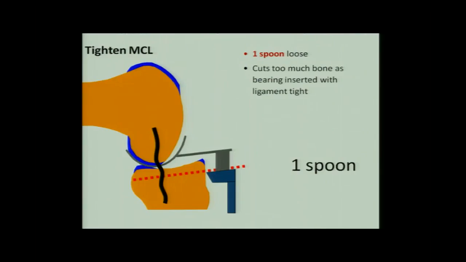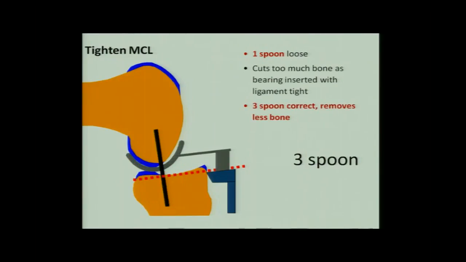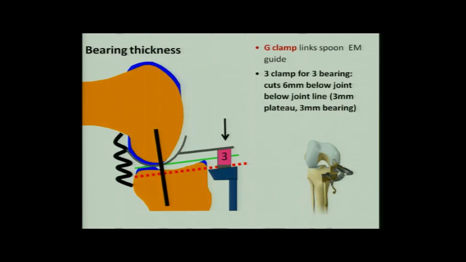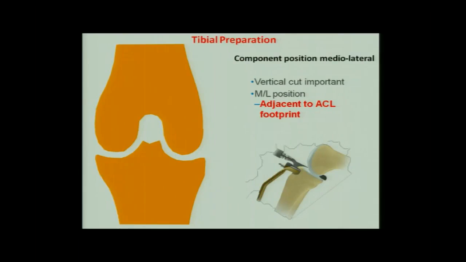Then there are different now very beautiful instruments available, spoons to tell us the size, the G clamp to tell us how much bone we need to cut, whether 3 or 4 millimeter, and we need to make sure that we go as close to ACL as possible when we are making that vertical cut. In fact, take a few fibers of ACL off, doesn't matter. ACL is a big thick structure, it doesn't matter. So go as lateral as possible, so that take as much advantage of the bone available as possible, so that the tibia will not fail.